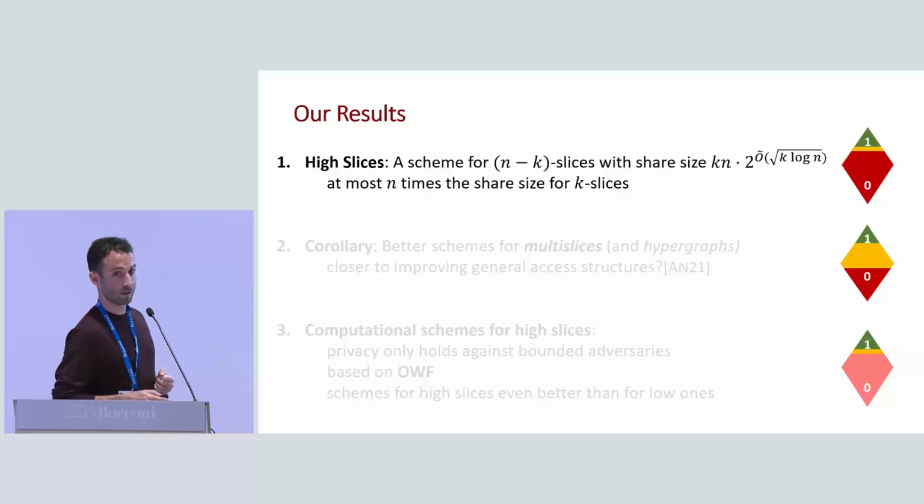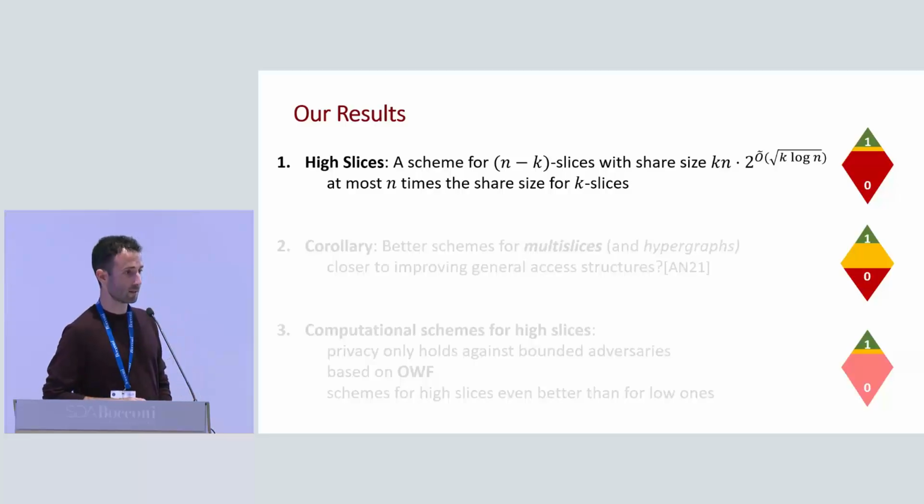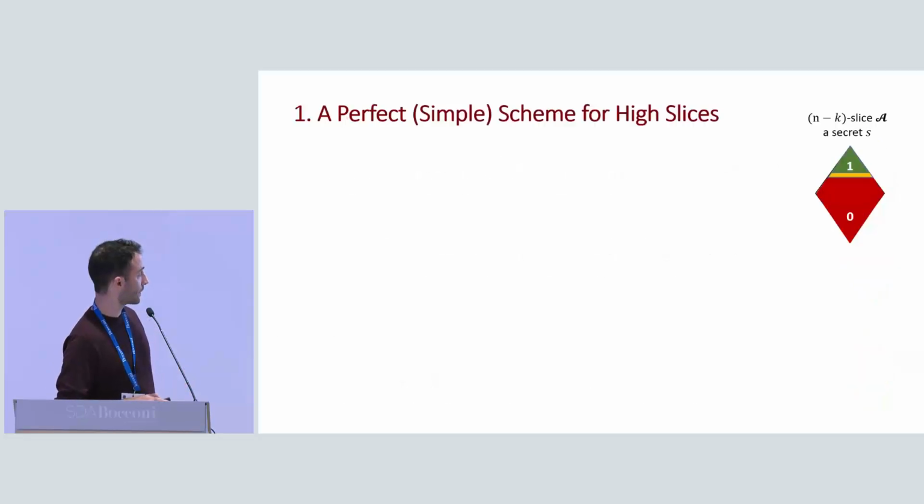But I will only have time to talk about one of these results, so I will talk about the first one. And even within it, I will only mention one simple scheme that we discuss in the paper. There is a more complicated one, but the simple one holds some of the key ideas that help us to improve the share size. So let's say now that we want to realize this access structure A. It's an n minus k slice. We have a secret S.